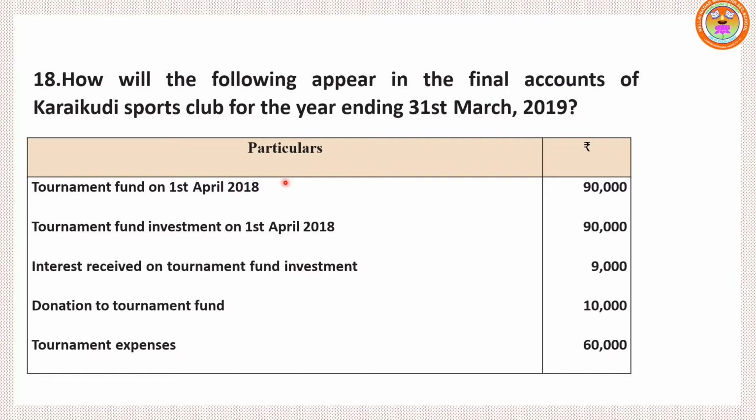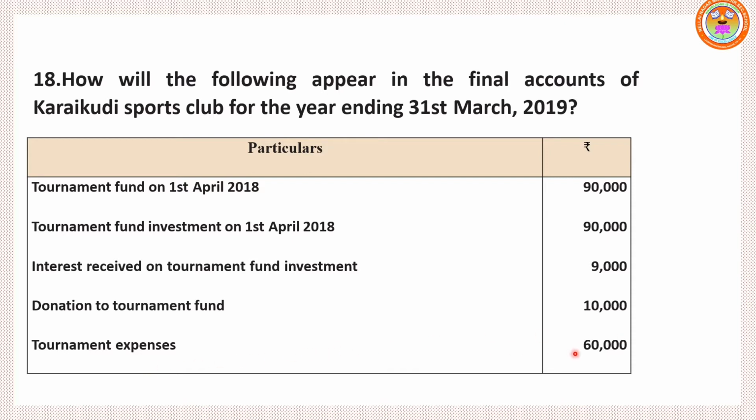Tournament fund on 1st April, that means the beginning value, shows 90,000. Tournament fund investment on 1st April: so they have invested this amount in the bank or somewhere, 90,000. Interest received on tournament fund investment: so they are receiving interest for this investment. How much? 9,000. Donation to tournament fund, 10,000.